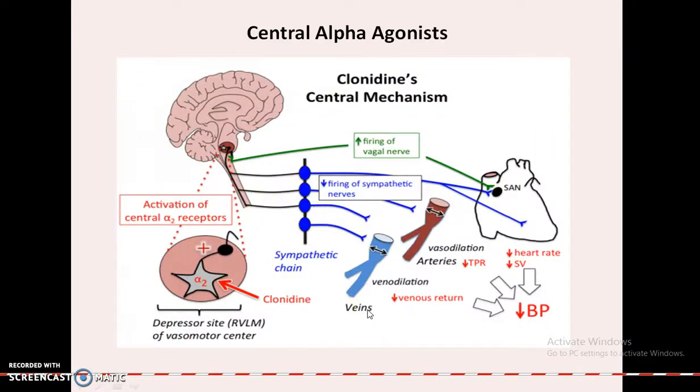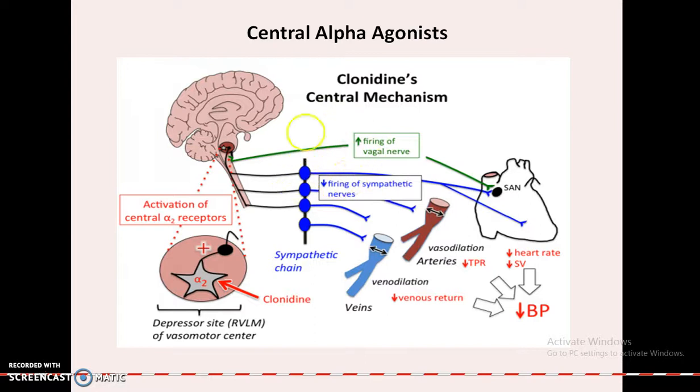And coming to the central alpha agonists, if we give agonists that affect the central nervous system, that's clonidine. For example, clonidine is given and it acts on alpha 2, which will activate the central alpha receptors, and it will increase the firing of the vagal nerve, and the vagal nerve is cholinergic.